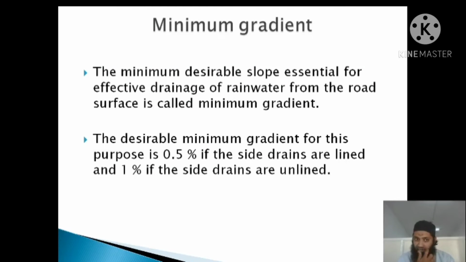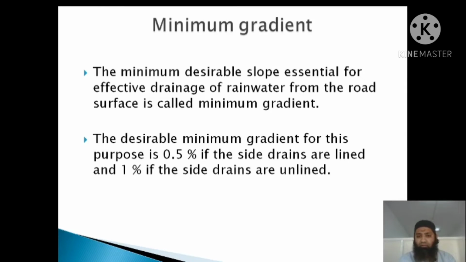You can see here the minimum gradient, the minimum desirable slope. This is the minimum slope essential for effective drainage of rainwater from the road surface. As I told you in the previous classes, we provide camber also, where the water is provided with a slope so that it can run off and drainage is possible in those pavements. As you have seen, where we don't provide proper runoff for rainwater, many accidents have occurred at those pavements.